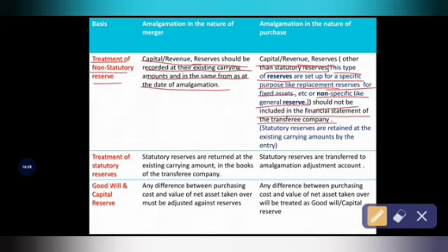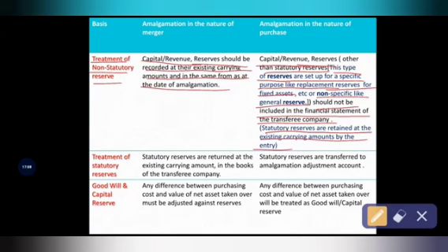Okay, so statutory reserves are retained at the existing carrying amount by the entry. In this difference, they are not speaking about the non-statutory reserves, which should not be included in the financial statement of the transferee company under amalgamation in the nature of purchase, but the statutory reserves are retained at their existing carrying amount by the entry.